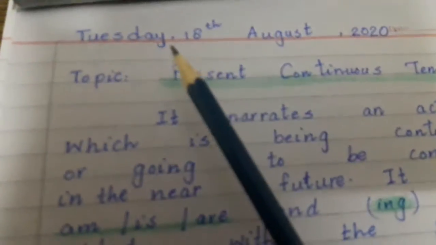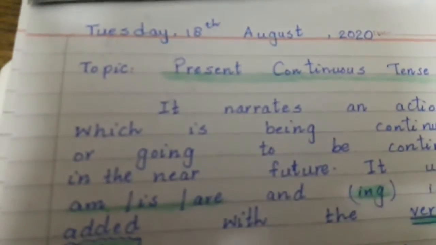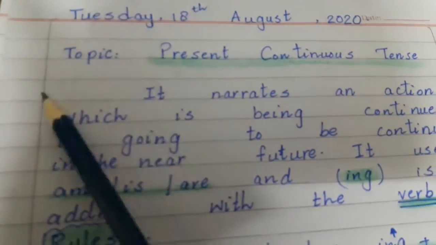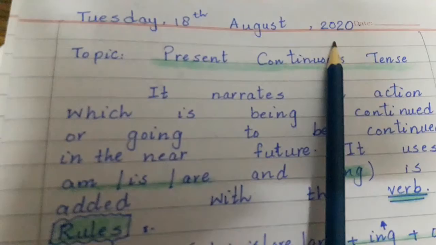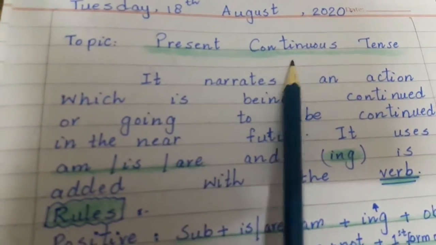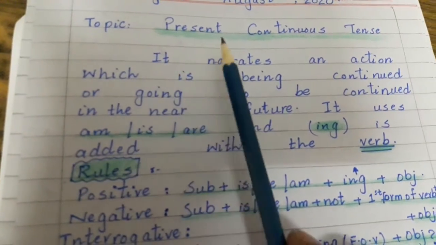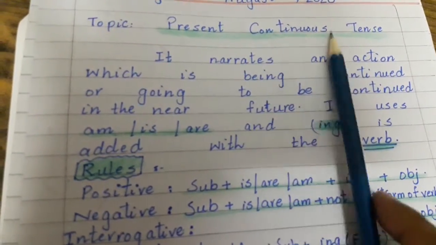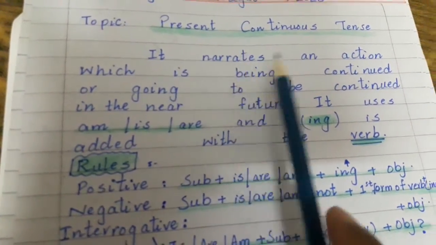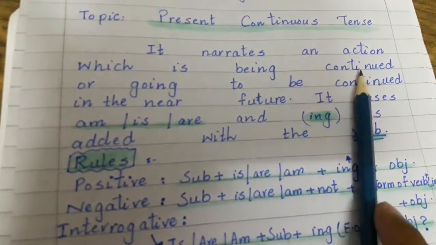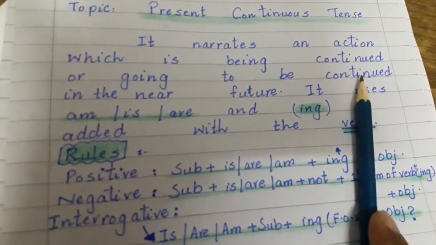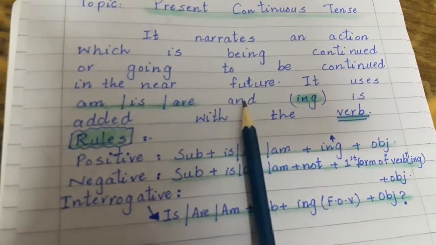Today we are doing present continuous tense. So today is Tuesday 18th August 2020 and our topic is present continuous tense. So what is the identification of present continuous tense? It narrates an action which is being continued or going to be continued in the near future.